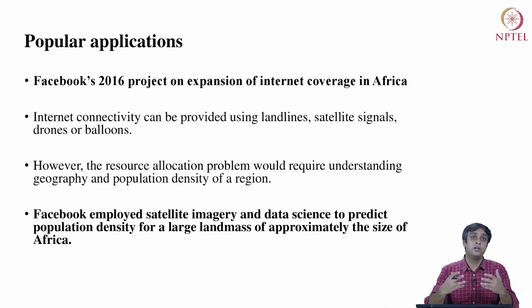So if we are going to remote regions, let's say of Africa or even in India, where we do not really have a sense of population density, then what do we do? Well, then we can use satellites and data that comes from satellites to predict population density of a region which may not be otherwise known, and hence we cannot get internet to that particular population or community in the most optimal manner. So Facebook employed satellite imagery and data science to predict population density for a large landmass of approximately the size of Africa. So it was a large scale application done using satellite imagery.